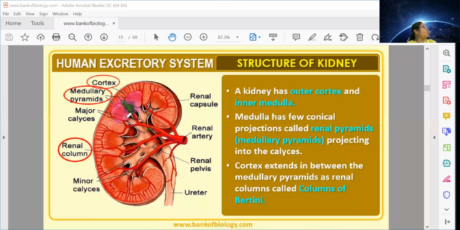So what is this column of Bertini? This is the area of cortex which extends into the medulla. Can you see it is the continuation of the cortex? It is the cortex region, green in color, extended into the structure.